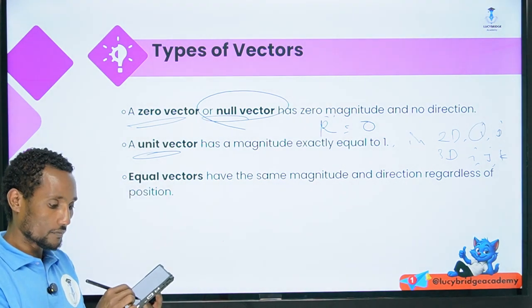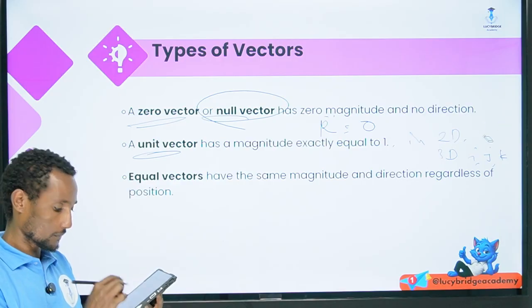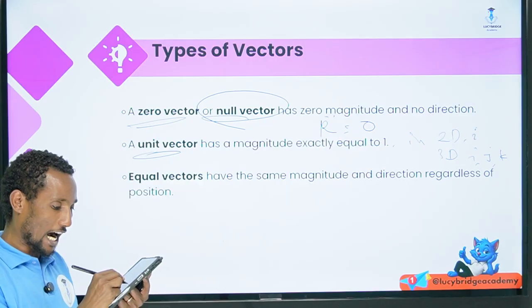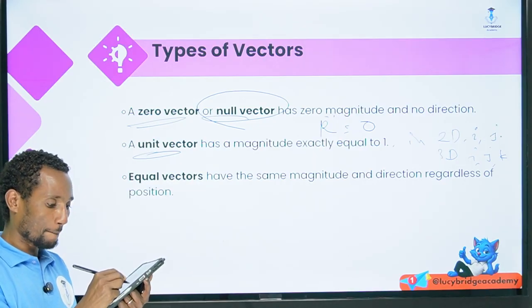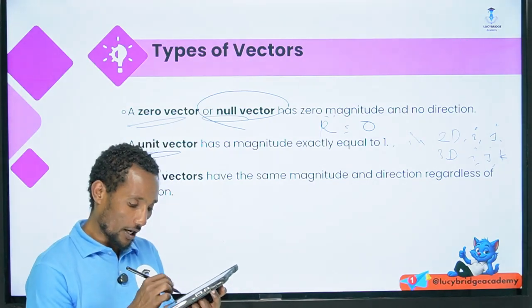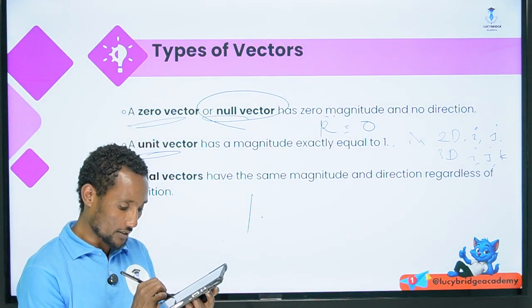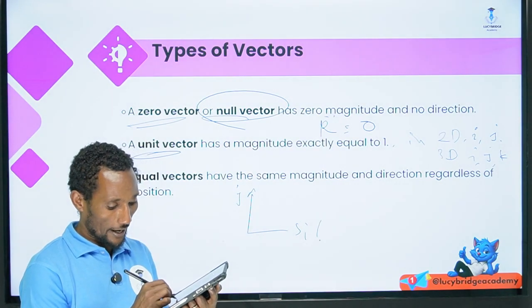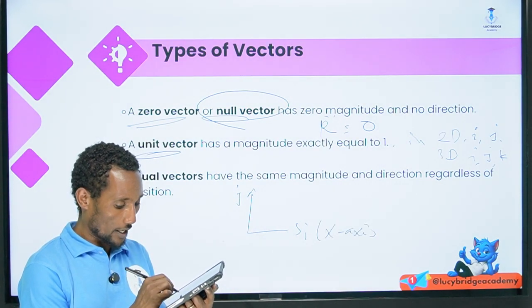I and j are the 2-dimensional unit vectors, along the x-axis and y-axis.